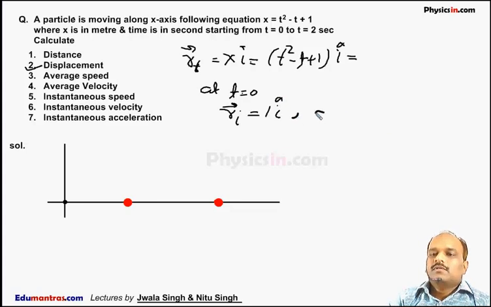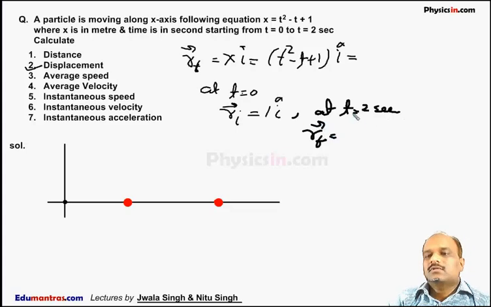At t is equal to 2 seconds, we can say the position vector is called final position vector, and at t is equal to 2 seconds, the position vector of the particle is given by 2 square minus 2 plus 1 i cap, which is equal to 3 i cap.